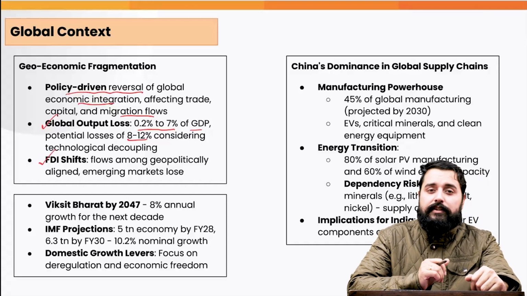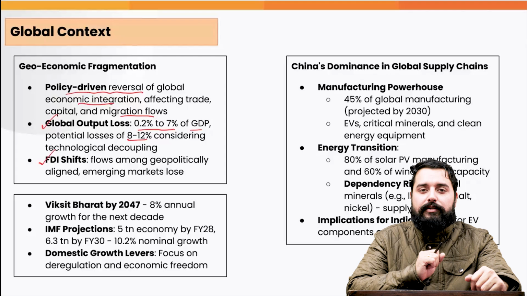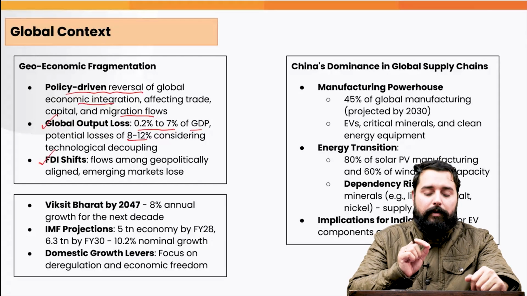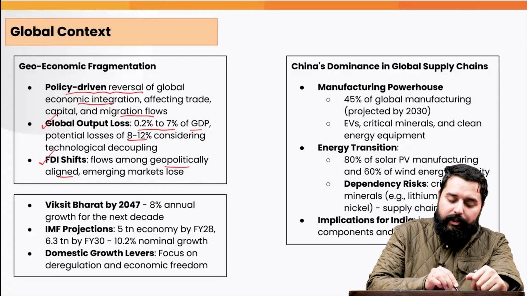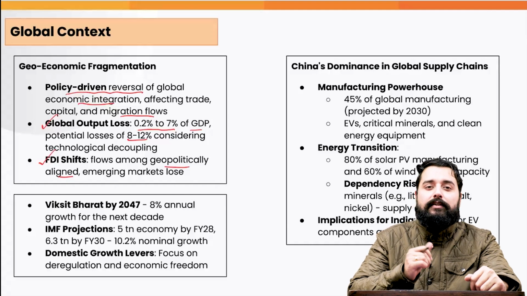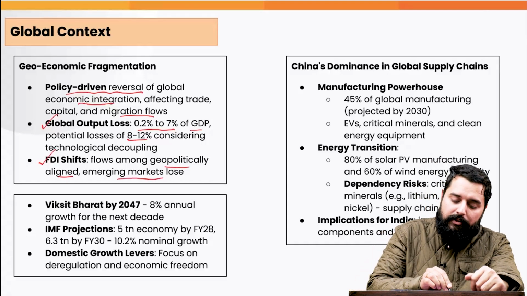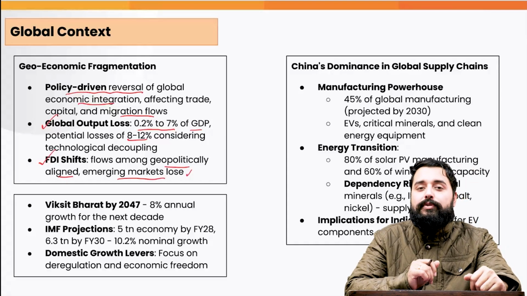Likewise, the FDI shifts also will be impacted because of the geoeconomic fragmentation. The FDIs will be moving among the geopolitically aligned countries. The investors will be wary of investing in other countries with which they do not have good relations. They will be wary of being sanctioned, and the emerging markets are the natural losers.